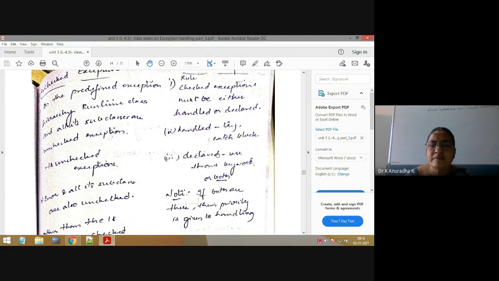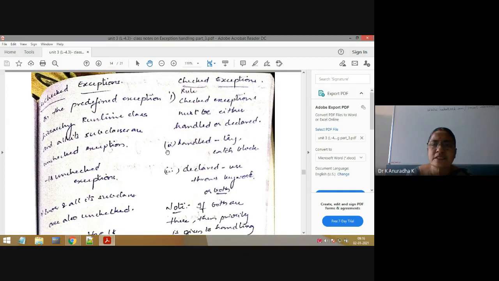Next, what is declared? Declared means we have to use the throws keyword. So we use the throws keyword in case of checked exceptions, and the rule for checked exceptions is that they must be either handled or declared. Handled is using try-catch blocks. Declared is using the throws keyword. How do we use the throws keyword? I will explain in depth about the throws keyword later. First, try to understand how we handle checked exceptions.